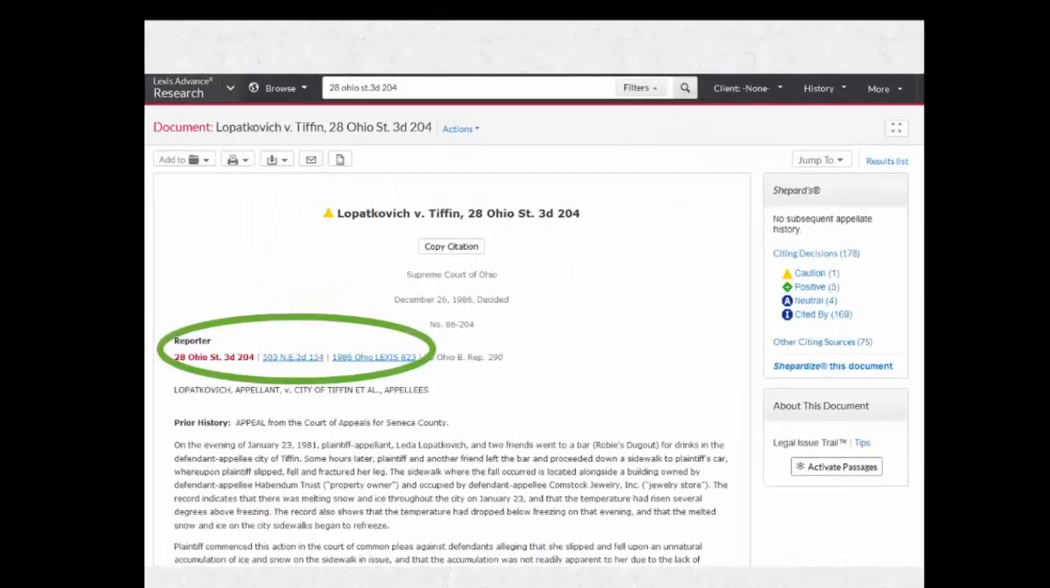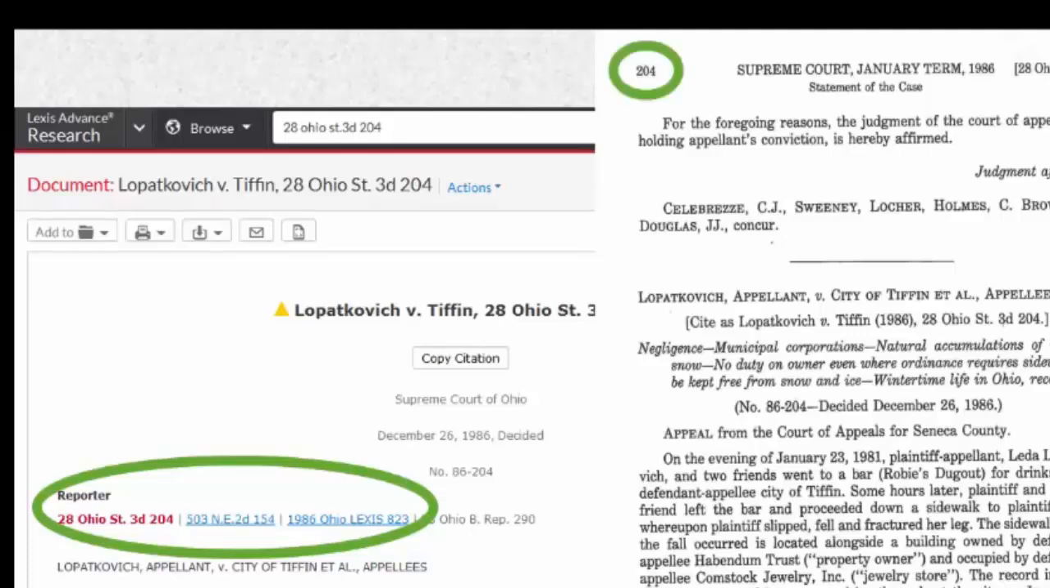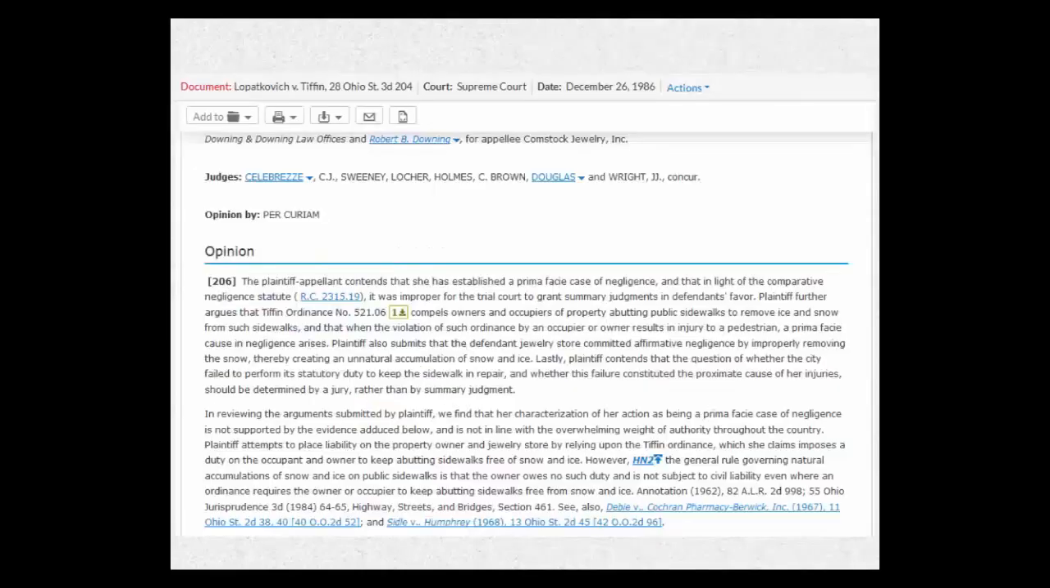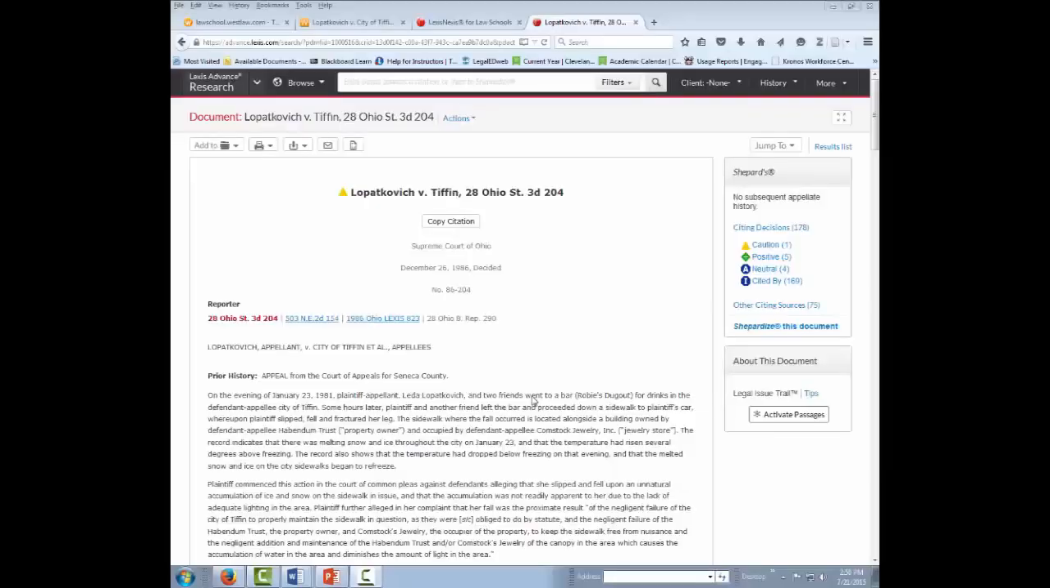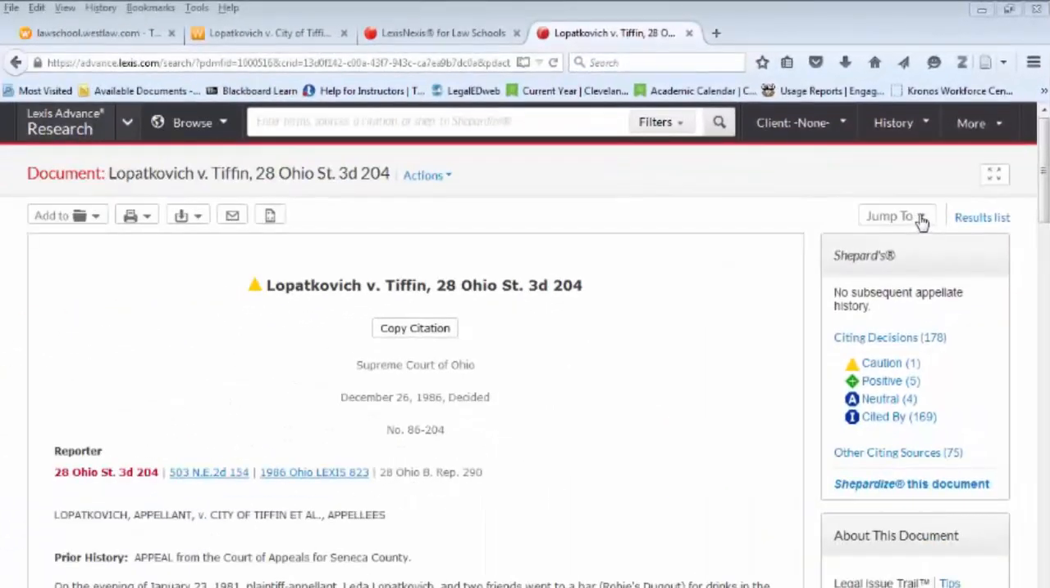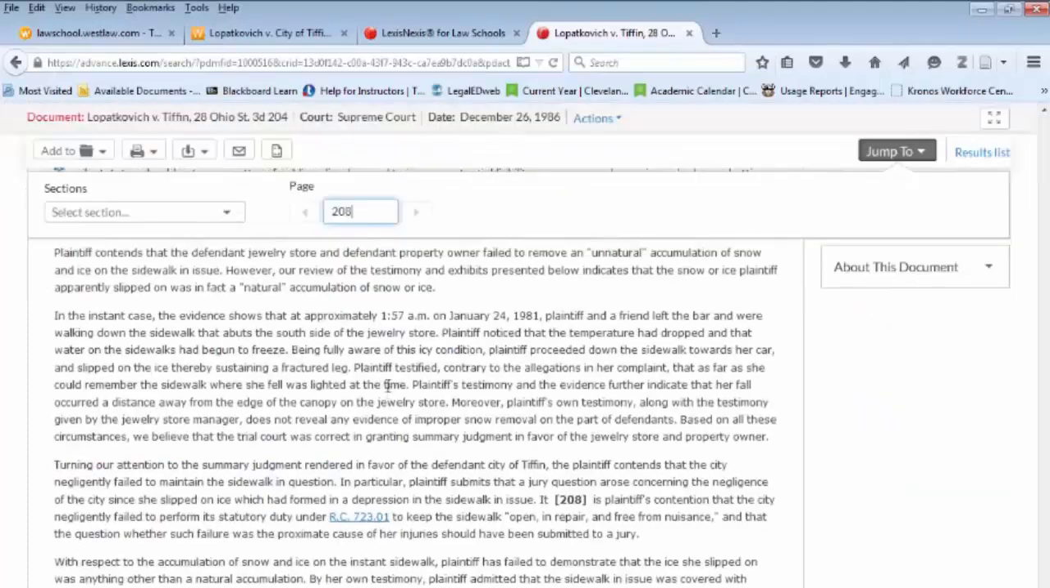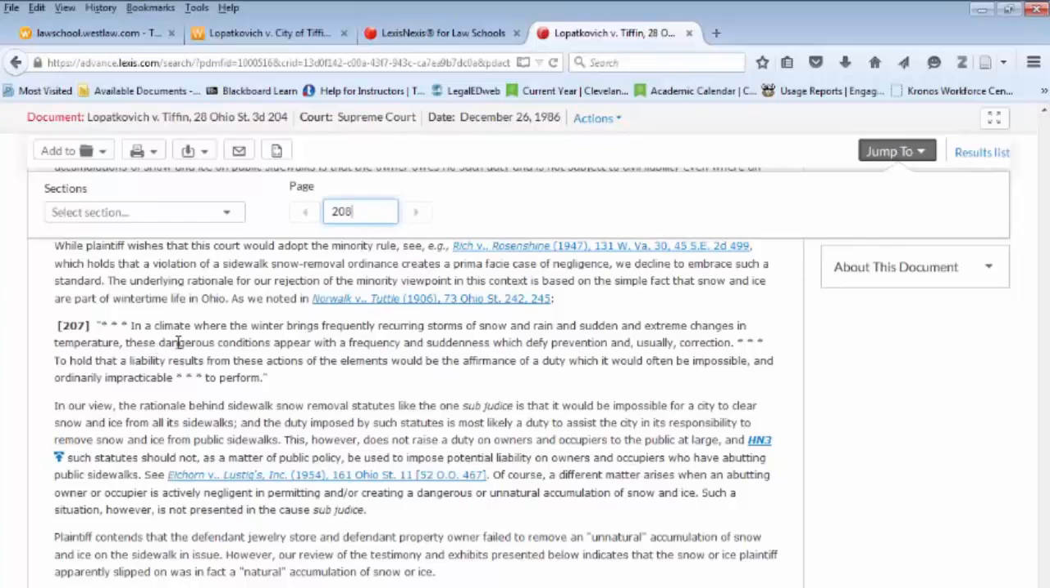Lexis also shows the citation at the top of the case. The case starts on page 204 of Ohio State Reports. The case on Lexis does not have the Westlaw headnotes that are in the Northeast Reporter. It just starts with the case as published by the court. On Lexis, the page numbers for the Ohio State Reports are also embedded into the opinion. So if you have a particular pinpoint site with a particular page number, you can use Jump To in the upper right-hand corner of Lexis to go to that page. I just type in my page number, and here I am at page 207.